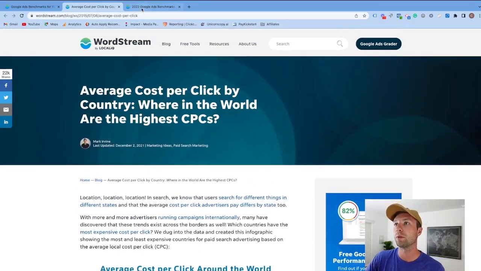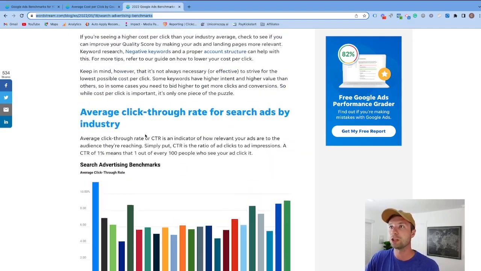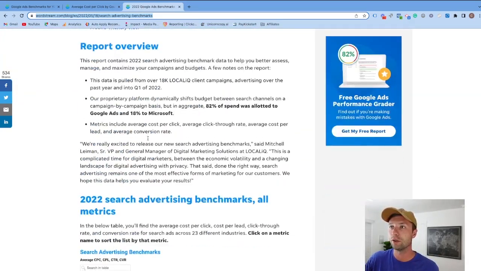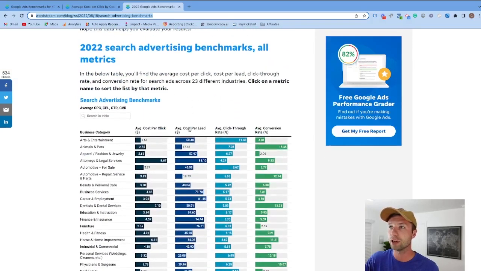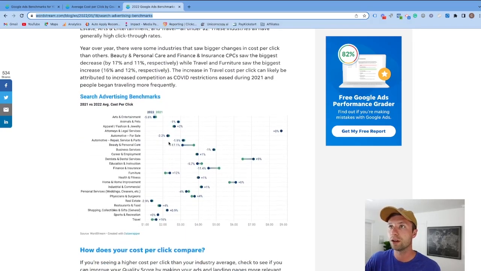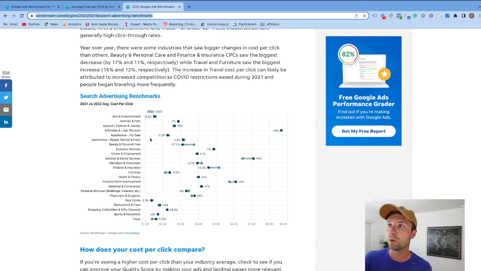Another thing I wanted to point out is they have this blog as well that shows the differences of 2021 versus 2022. I think this is also very helpful. You can scroll here and see the average cost per click, cost per lead, click-through rate, and average conversion rate for each of those industries. But you can also scroll down and see the changes between 2021 and 2022. Overall across the board, unfortunately, most of the average cost per clicks went up, with a few exceptions. It looks like beauty and personal care fell 17% for whatever reason.